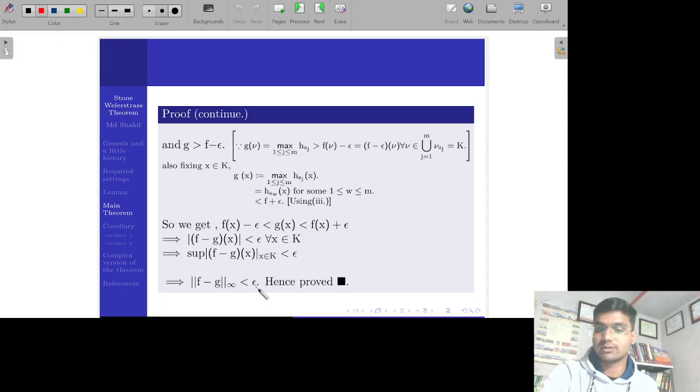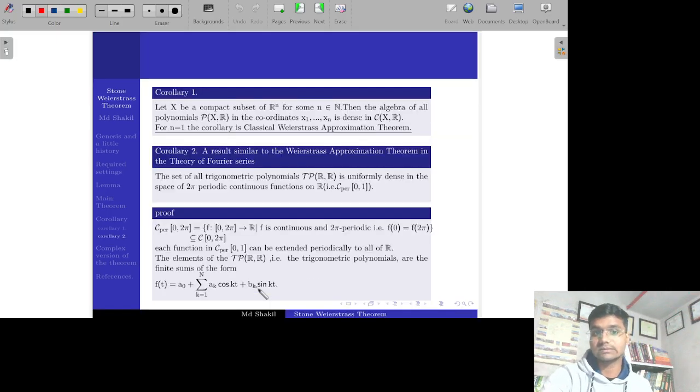Now we'll show some corollaries. The first corollary: we have seen that K is a compact space. So we'll restrict K to be a compact space of a finite dimensional space, say R^n.